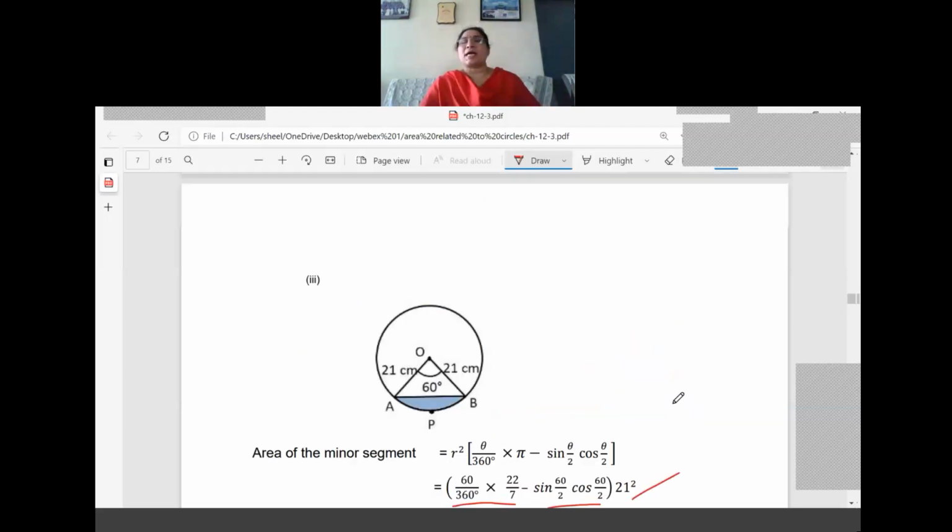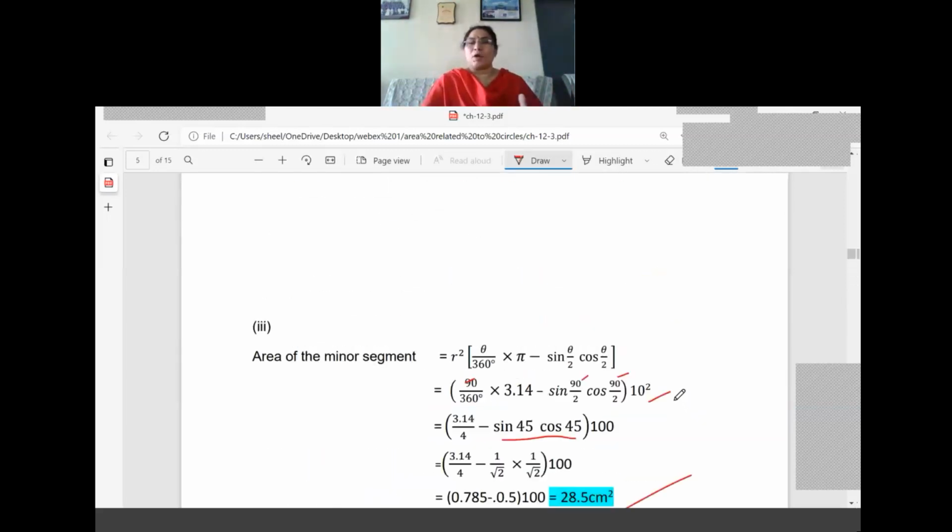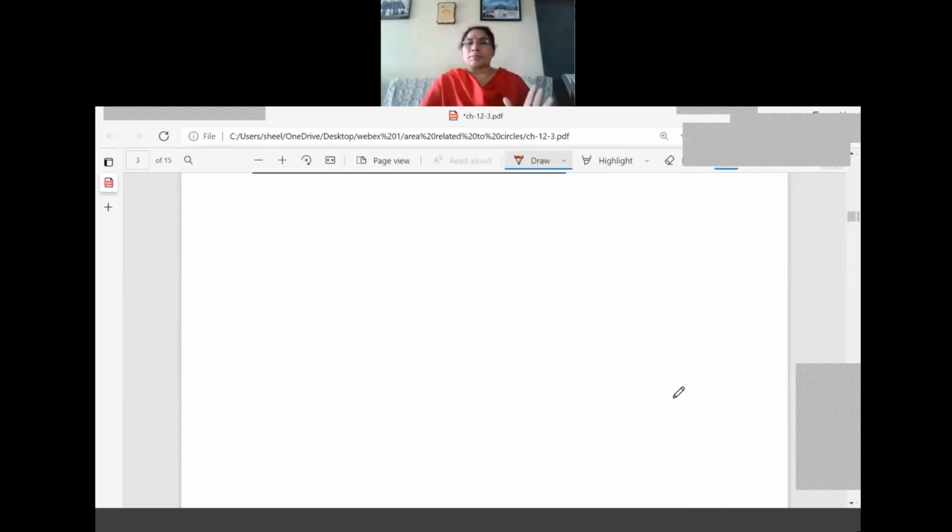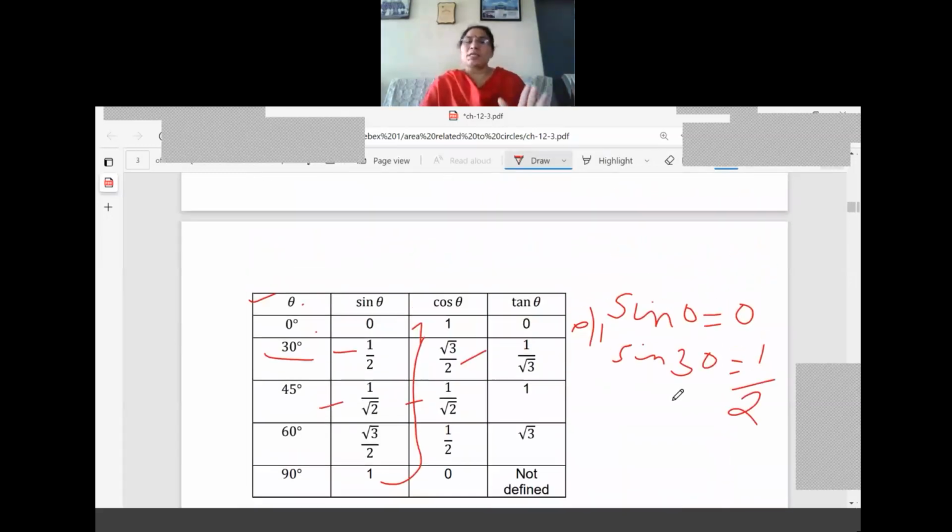I'll explain the sine theta, cos theta table only. Don't take tension, because these values we will derive, and we will learn how they come in the chapter trigonometry, because we have to learn how to get these 1 by 2, 1 by root 2, root 3 by 2 values. That time you will come to know. So I gave the values for the table. Now if you are able to learn the sine values correctly, then it is easy for you.